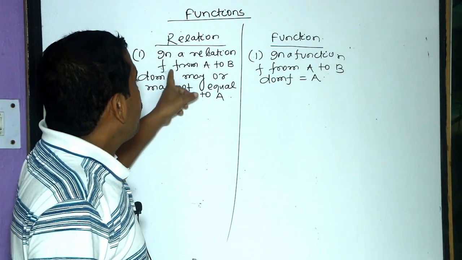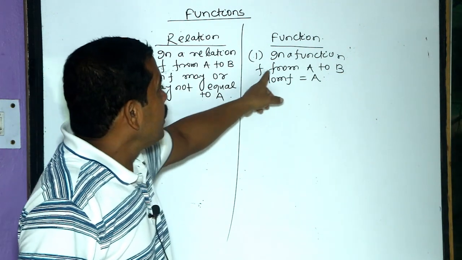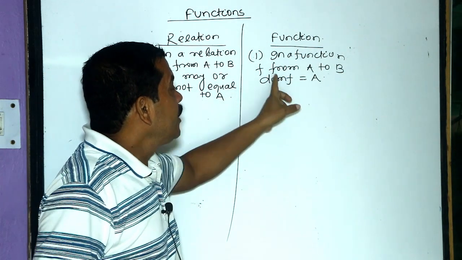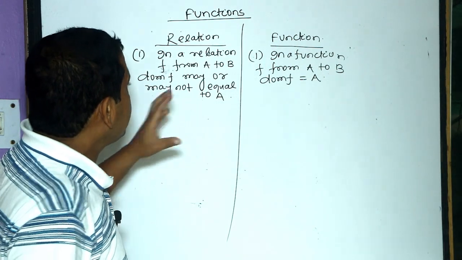In a relation F from A to B, domain F may or may not equal A, but in a function F from A to B, domain F must be equal to A. So it is the basic difference.